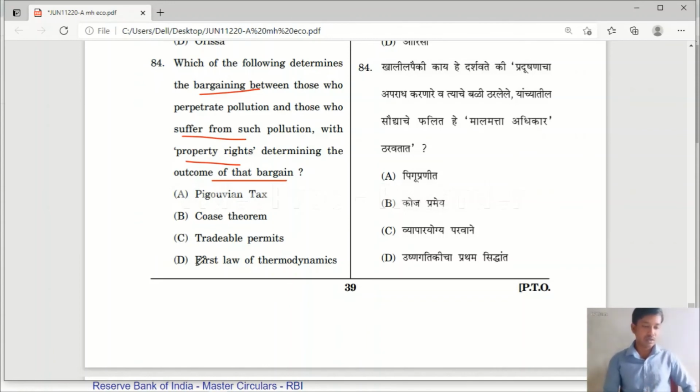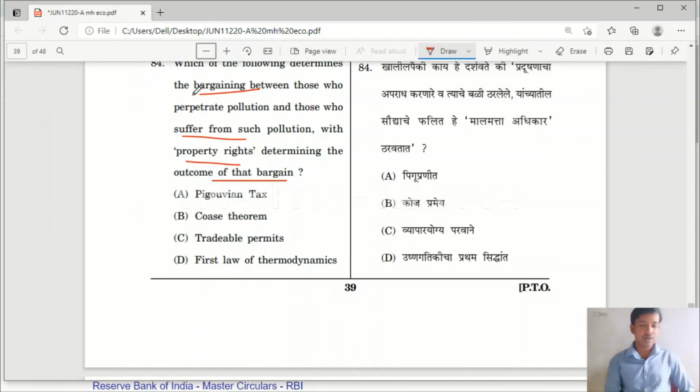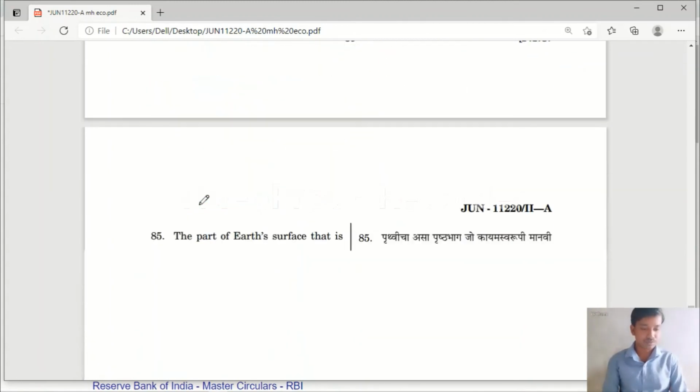Which determines bargaining between those who are polluting and those who are suffering from that pollution? Yes, it is discussed in the Coase theorem. The right answer is option B, Coase theorem.